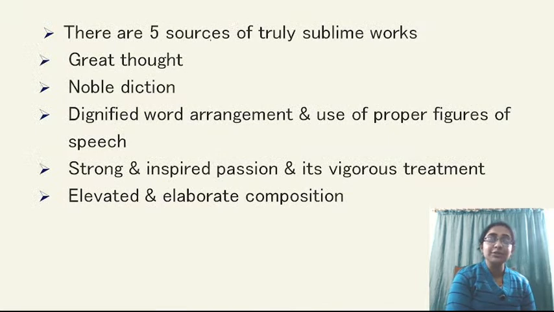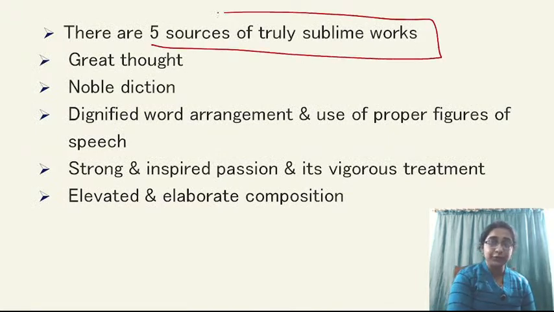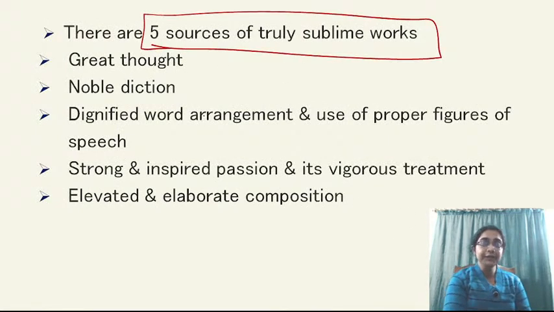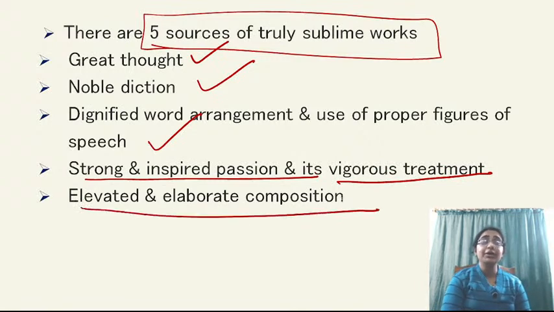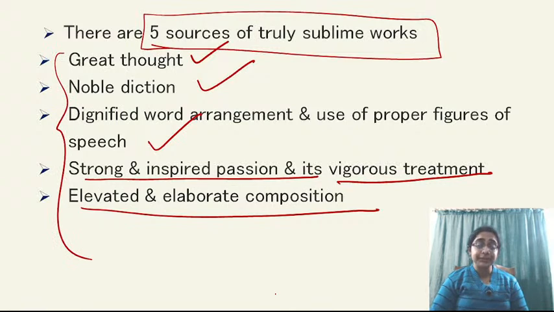Now 5 sources of truly sublime works. This is actually important, जिससे आपका question आया था. Great thought, noble diction, dignified word arrangement and use of proper figures of speech, strong and inspired passion and its vigorous treatment, and elevated and elaborate composition. These are the 5 major sources of sublimity. First of all, you have a great thought. You need to have a massive plan to write a work.